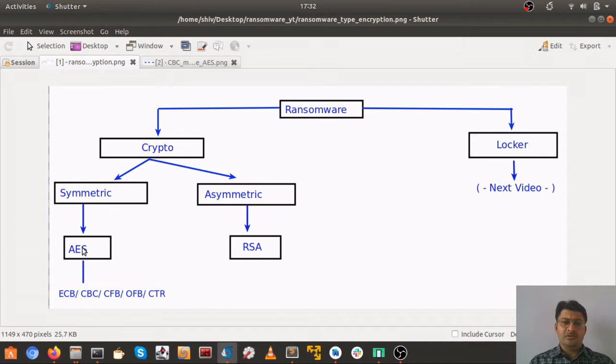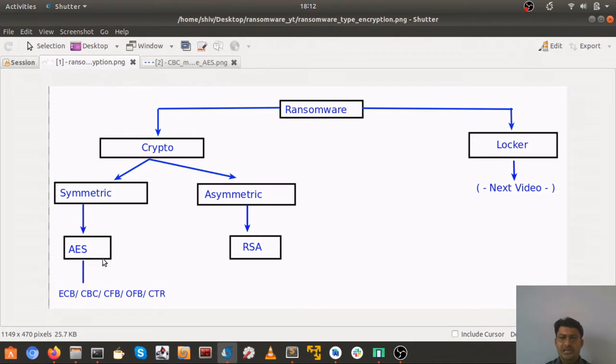AES is basically an encryption algorithm which is majorly used in Android, and it is fast. When it comes to symmetric, there is AES, second is DES. Those are not the only symmetric algorithms, but I have written AES here as it is majorly and widely used. In asymmetric algorithms we have RSA, and one more is EC, and there are many others, but RSA and AES are kind of standard when it comes to asymmetric and symmetric. Further in AES, there are some modes that I'll explain as we move ahead in the video.